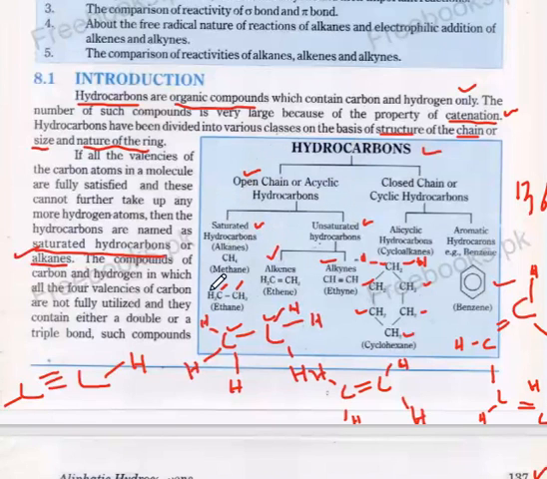Saturated: alkane. Unsaturated: alkene contains double bond, alkynes contain triple bond. While alicyclic are cyclic compounds with single bonds. Aromatic are cyclic compounds with double or triple bonds, like aromatic hydrocarbons, example benzene.